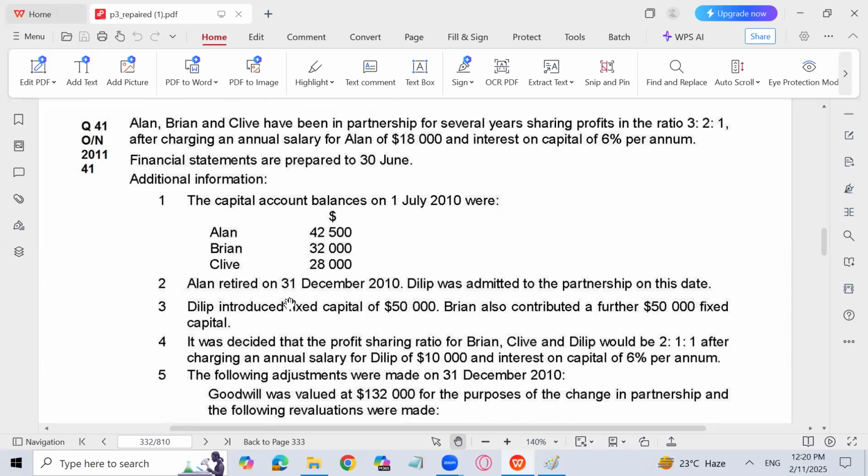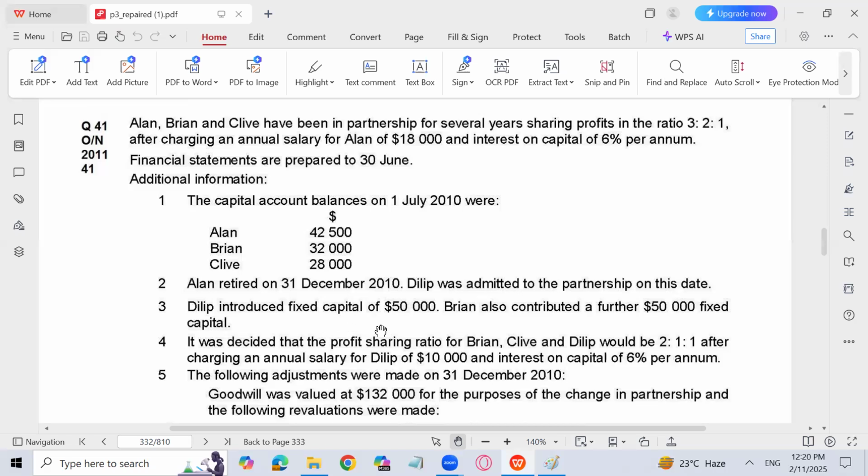So Alan retired on 31st December 2010 and Dilip was admitted to the partnership on this date. So as I discussed with you, after 6 months, Alan is going to retire from the partnership and Dilip is going to get admitted in the partnership on the same date, which is after 6 months. And you can call it, Amir, that this is the date 1st January 2011. In accounting, 1 day change is no change actually. So 31st December is the same date as 1st January 2011.